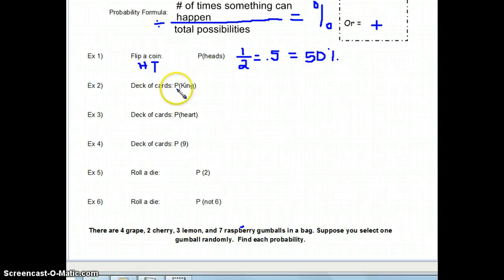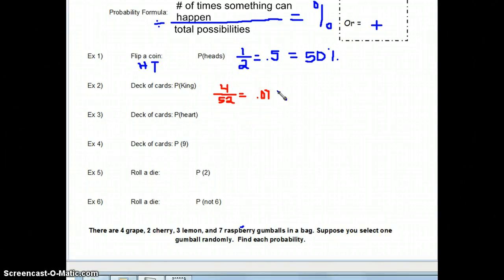So we want to figure out what is the probability of getting a king in a deck of cards if you pick one card out. So that's why it's important to know there are 52 cards in a deck of cards. So that's my total. And then the number of kings in a deck of cards, there's one of each suit. So there's actually 4 kings in a deck of cards. So you have a 4 out of 52 chance to get a king. So not really great chances there. So when you divide 4 divided by 52, you're going to get 0.07.